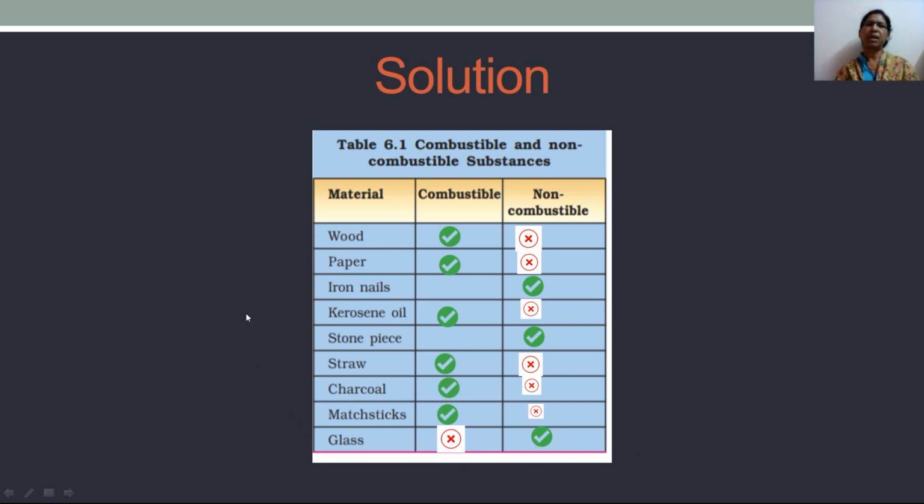So like this you also try to do with some of the materials and see the observations yourself. Science is learning by doing. So do it and try to understand better.